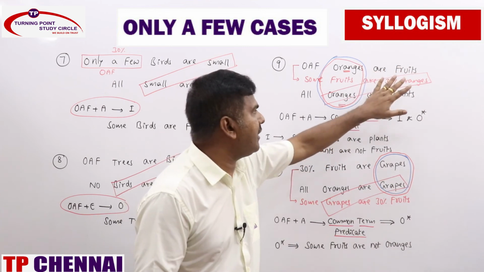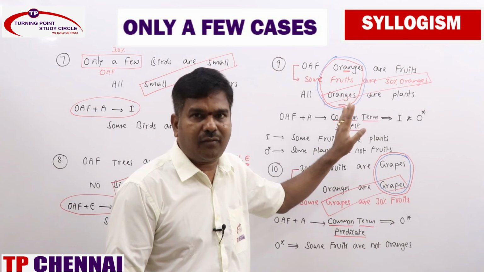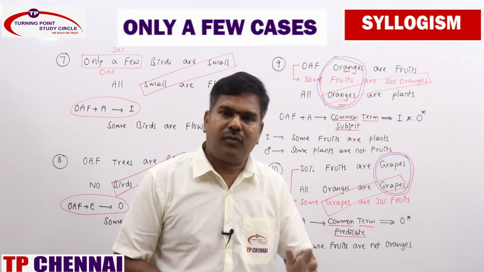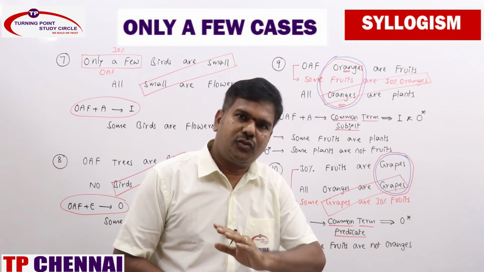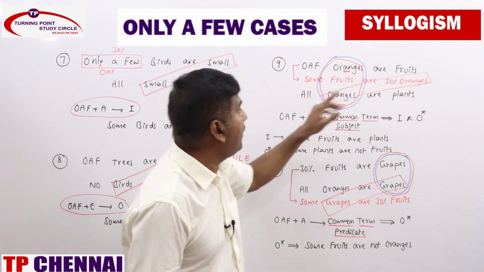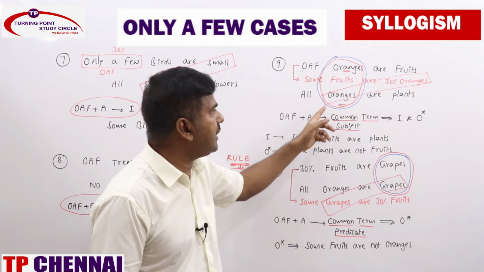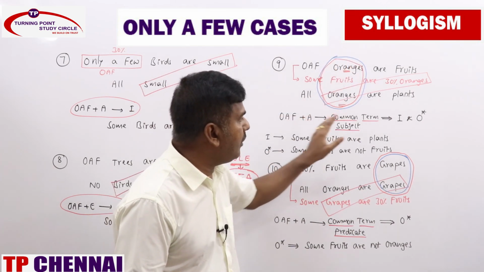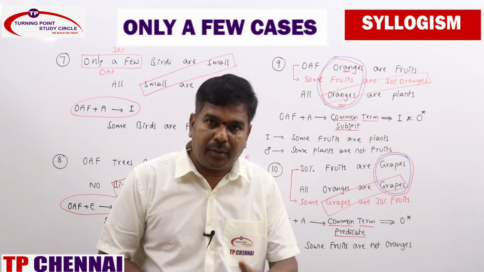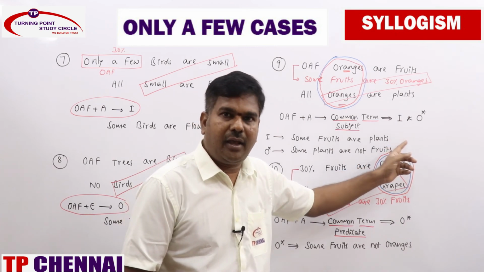No need to worry about the 30% here or oranges, nothing like that. It can be even 90% also, whatever it is. Whenever singular, plural are there, no need to bother about that, just keep it aside. This one is eliminated. Only a few plus A, but only a few, it's a reverse case. Whenever only a few and A statements are there with common term as subject, you will get I and O star. But always remember, after making proper alignment only, you need to derive the conclusions.